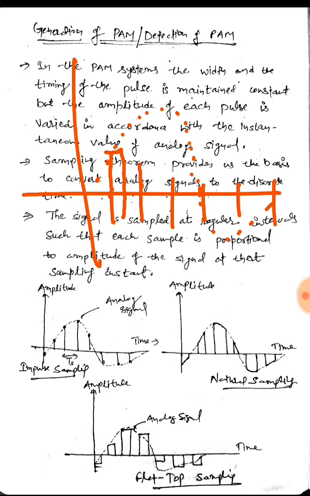Then at this instant it will take the first instantaneous value, and the top of the sample signal would remain flat like this at every sample. So this is how the flat top sampling would provide us the sampled signal of the analog signal.